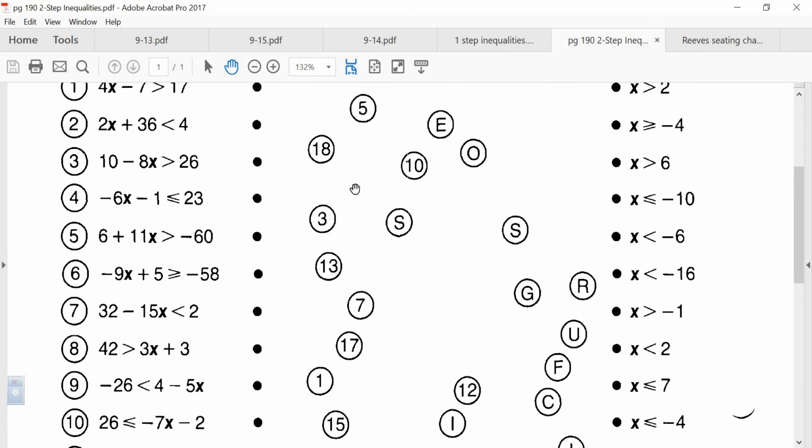All right, so that is our extra practice with solving two-step inequalities.